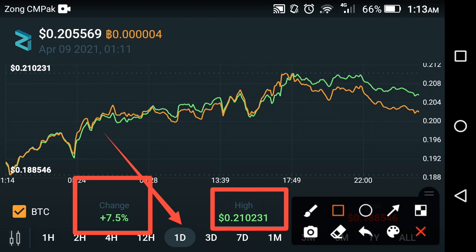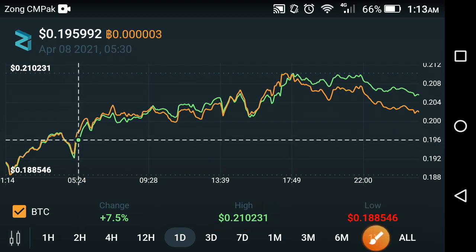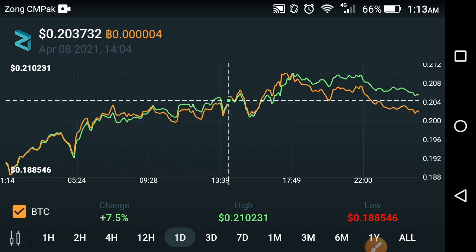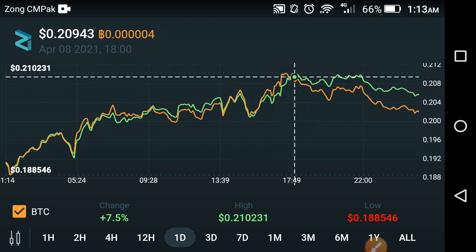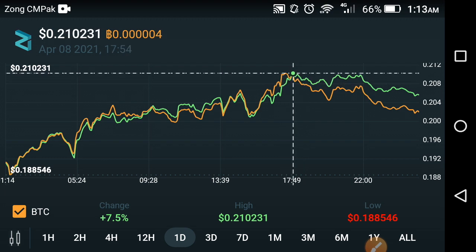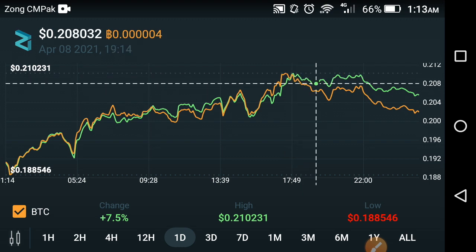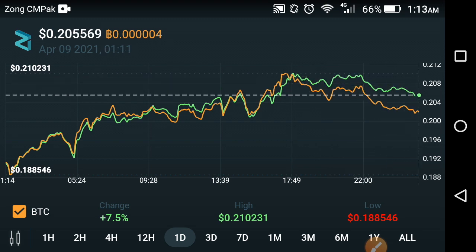Friends, if we look at the chart analysis of Zilliqa, it tells us that in the previous hour it took a high jump and was in an explosion, as you can see here. But this point is the high point of Zilliqa. After that, over the previous 2 to 4 hours, it fell down fast, as you can see here. The dumping period of Zilliqa starts now, and currently it is also in a dumping mood, as you can see here.